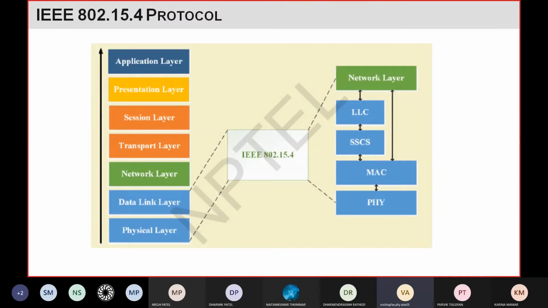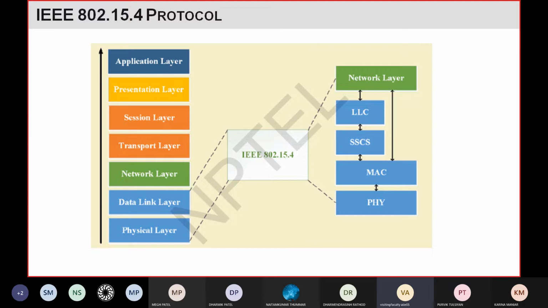So you can compare this protocol stack. This protocol mainly uses two layers, that is the physical layer and the media access layer. Media access is a kind of data link layer. So you can see, if you compare with the OSI model, then IEEE 802.15.4